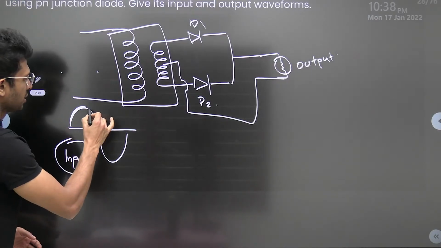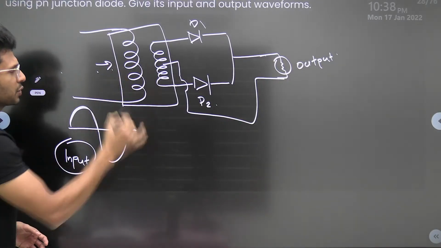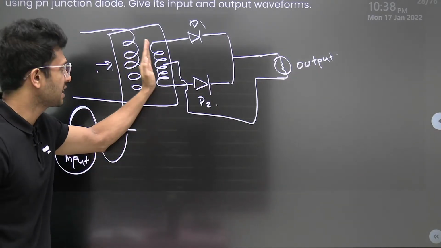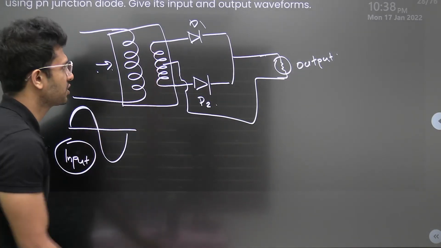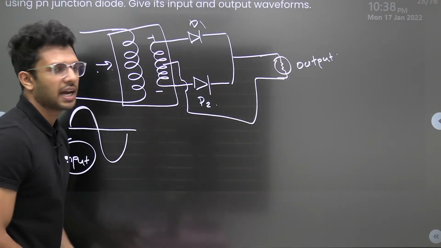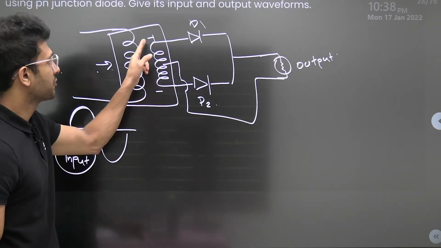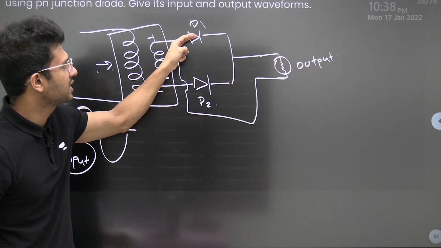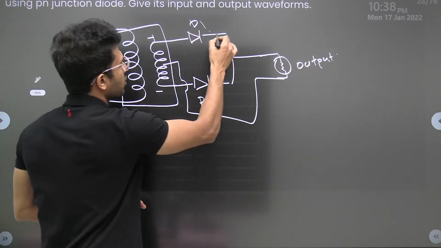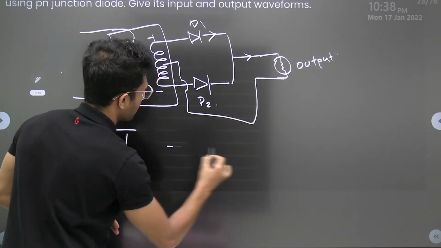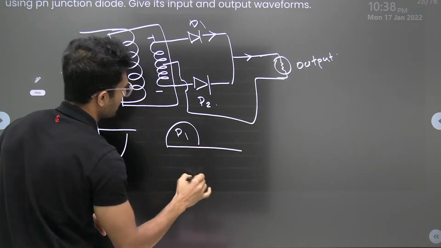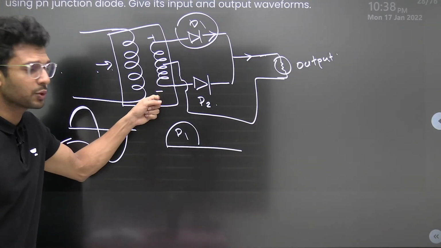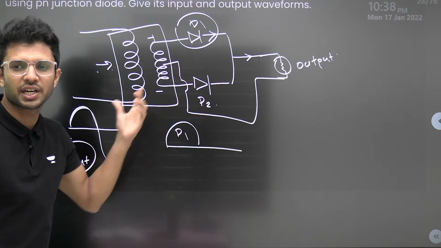When the first positive cycle is given into the input, what will happen? We all have learned what? Mutual induction. Induction happens and current is induced in the secondary coil, where here we have positive and here we have negative. If this is positive, this diode will be forward biased or reverse biased? It will be forward biased, current will be going in this direction, and we'll be having the output. The output is given from diode 1. Why not diode 2? Because diode 2 is reverse biased. It is connected to negative.